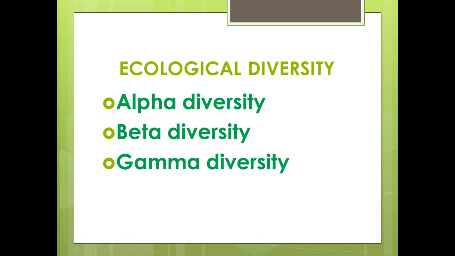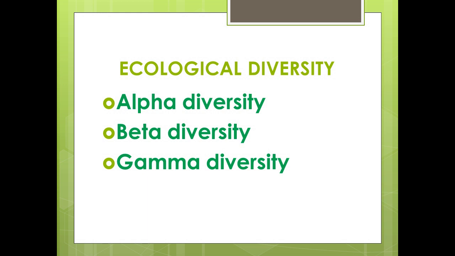Alpha diversity is the diversity seen within the community. It is a local diversity present in organisms sharing the same community present in an area of more or less uniform habitat. Beta diversity is the diversity seen between the communities. It is the diversity which develops due to change in habitat or community along environmental gradients like altitude, latitude, moisture, etc. Greater the difference or turnover of species between the habitats, greater is the beta diversity.